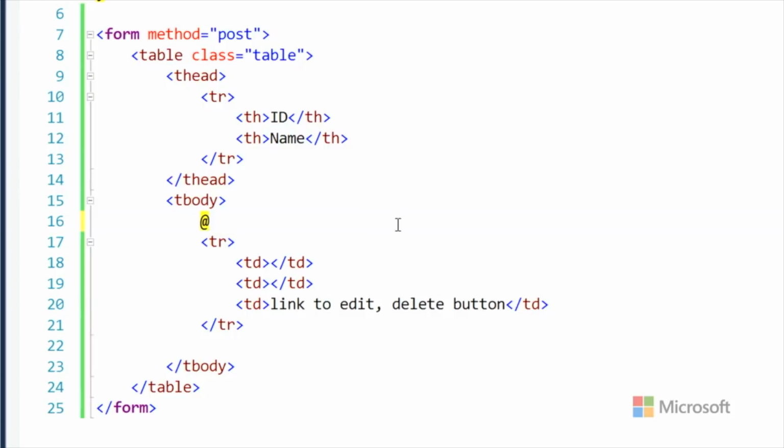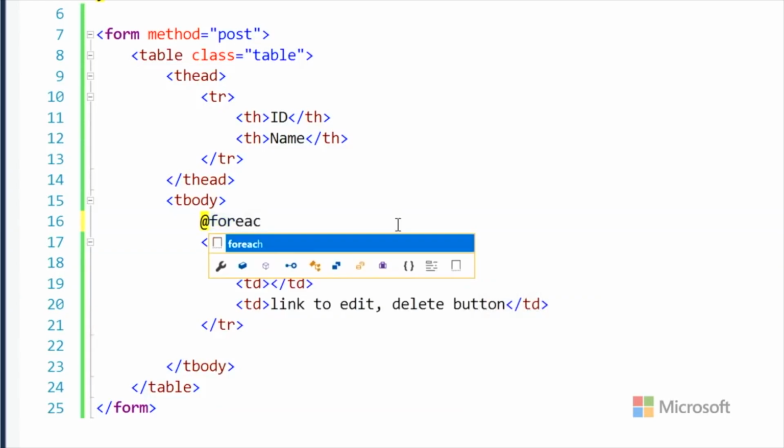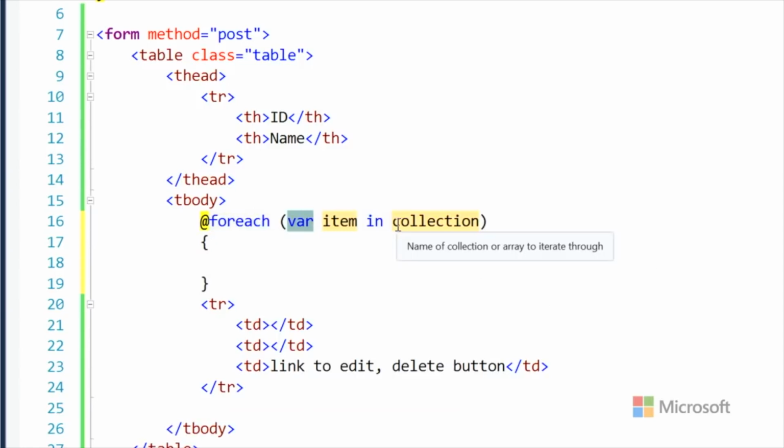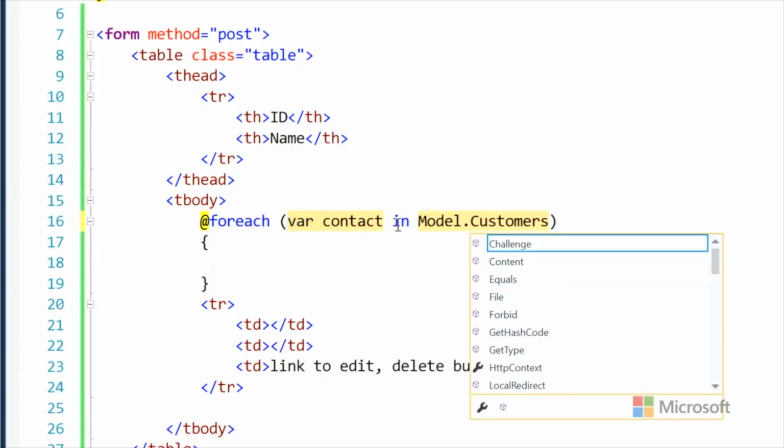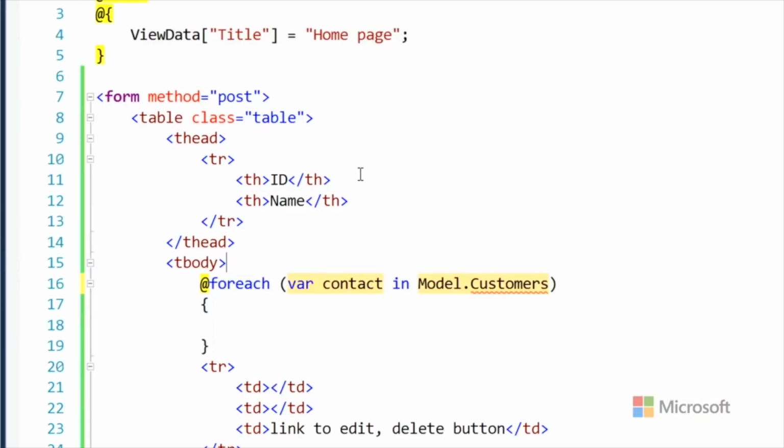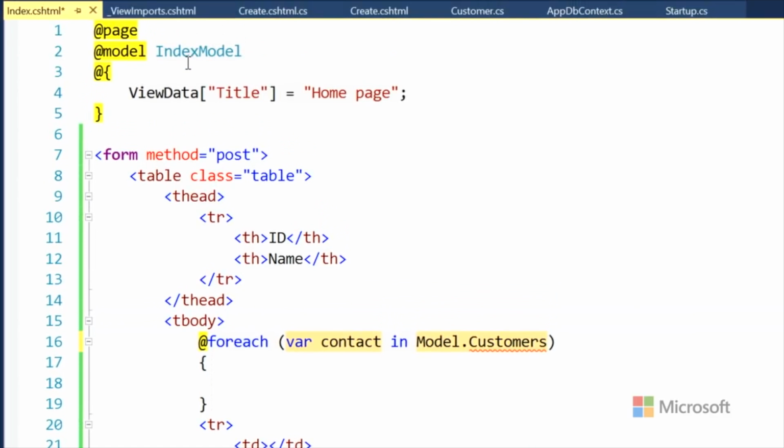So now I'm going to say foreach, and this is a snippet. Tab, and then I'm going to say for each contact in the model. Now, where's our customers? Remember before, when we were doing our create model, we needed to have the customers come from somewhere. Now we're in a totally different page. So we have to have the customers too. We're going to have the customers, right?